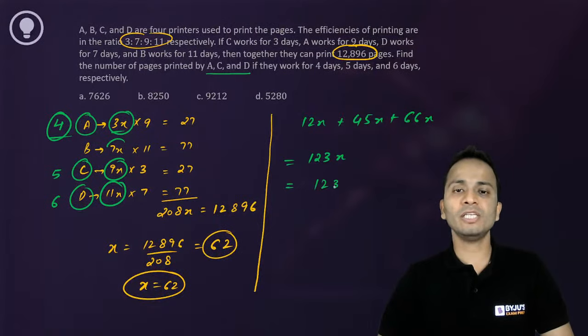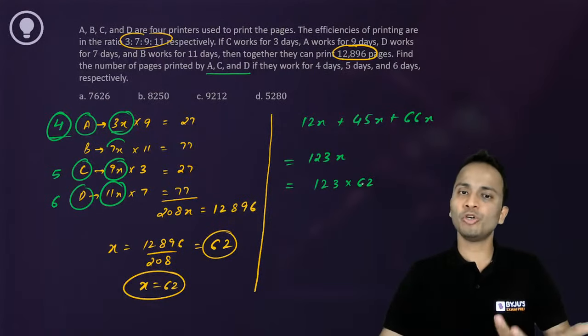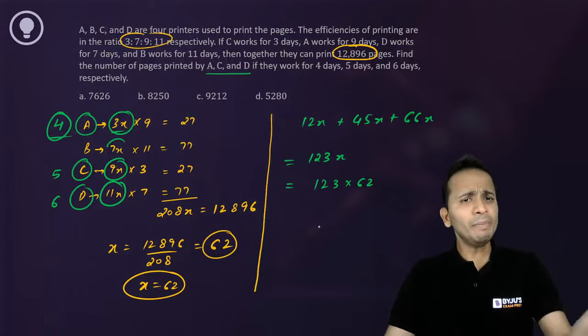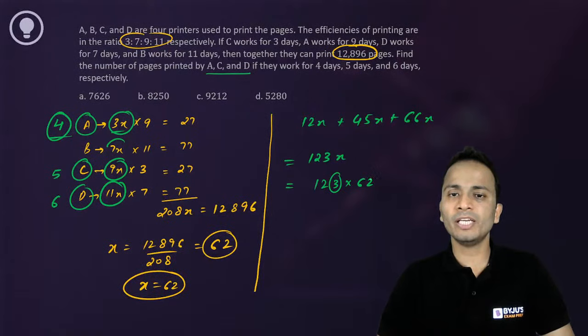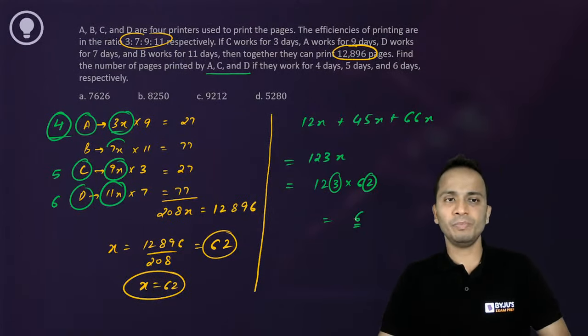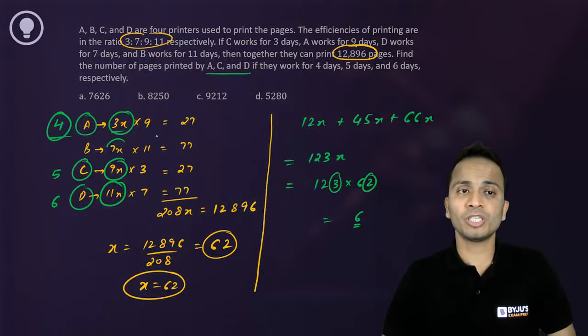So 123 multiplied by 62 should be the final answer. Now there is no need to multiply these. You can observe that the unit digit of the answer will be equal to 6, and there is only one option in which the unit digit is 6.